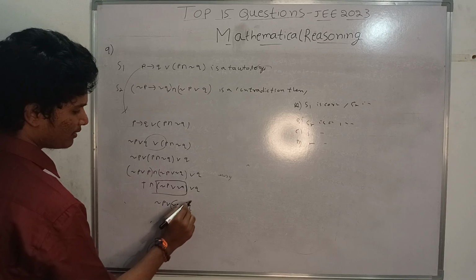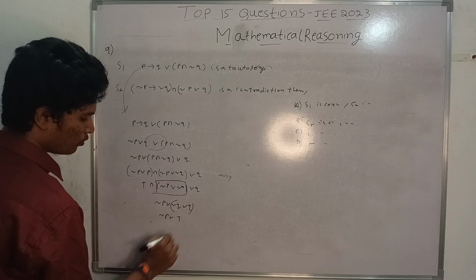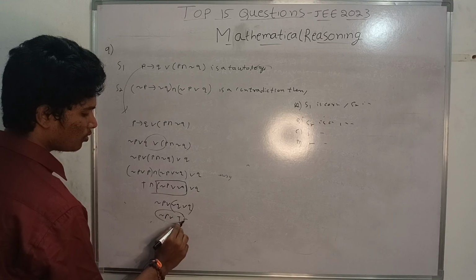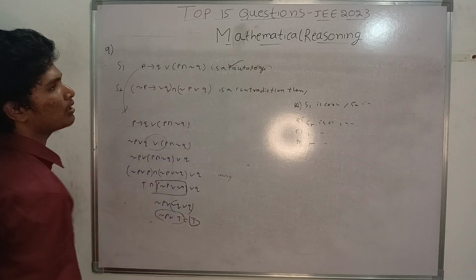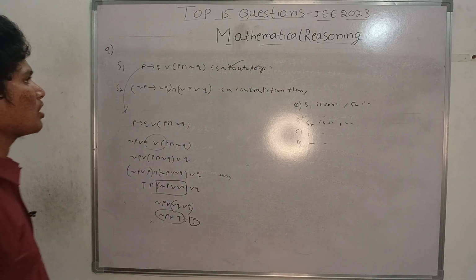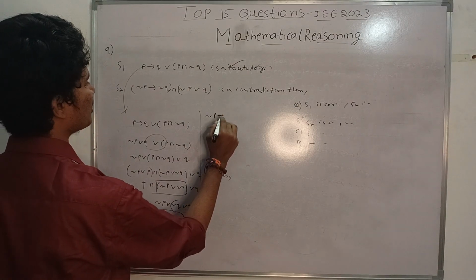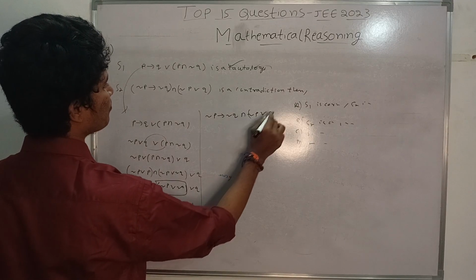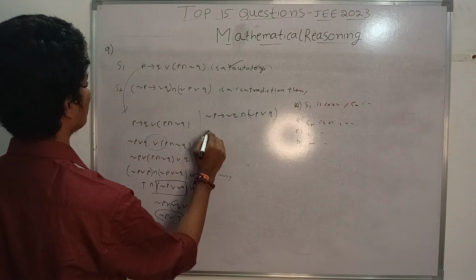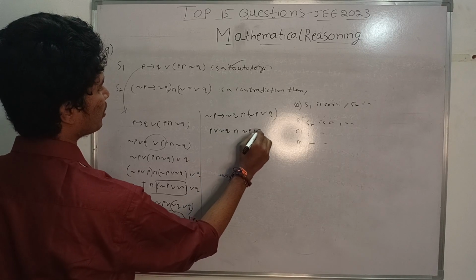And what is this thing? Again this is true, that is negation P or true, and anything OR true we will get true only. So the first statement is correct, that is, the first statement is a tautology. And what about the second statement? Negation P or negation Q and negation P or Q. You have to solve this thing, that is P or negation Q and negation P or Q.